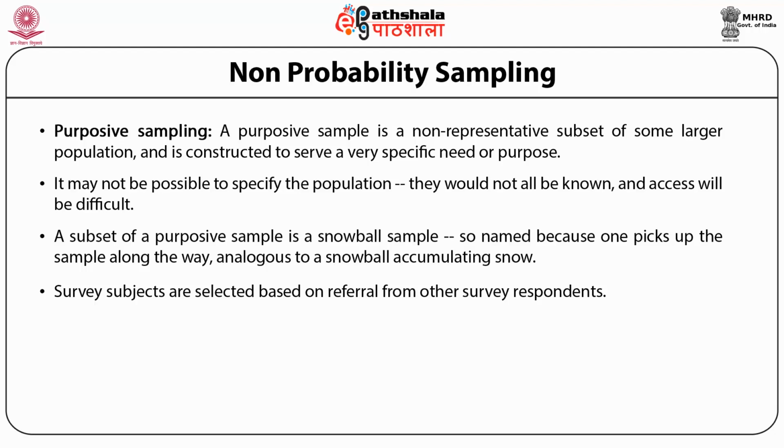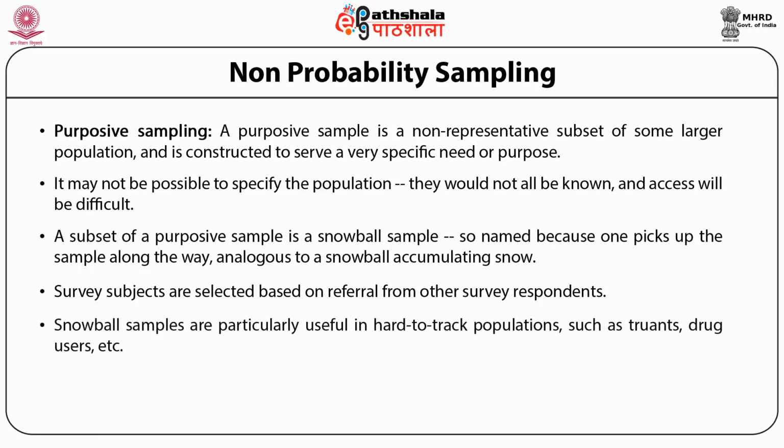In social science research, snowball sampling is a similar technique where existing study subjects are used to recruit more subjects into the sample. Snowball samples are particularly useful in hard-to-track populations such as trans people or drug users, etc. Non-probability samples are limited with regard to generalization because they do not truly represent a population.